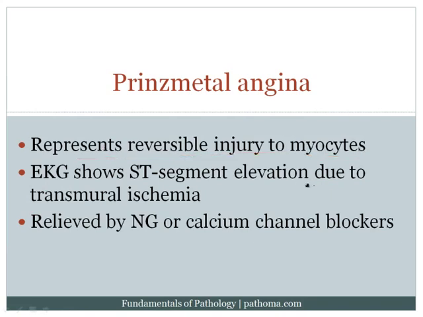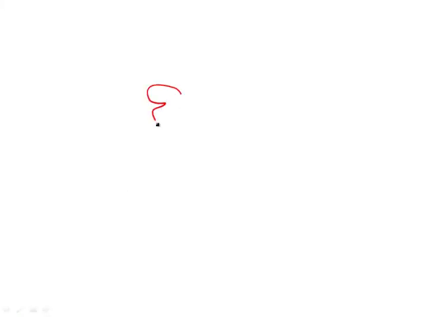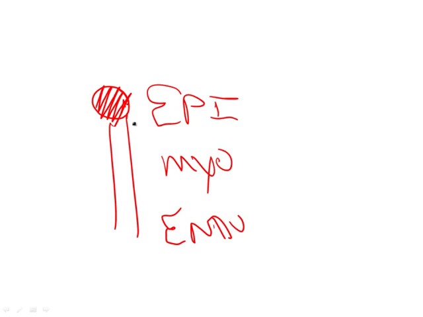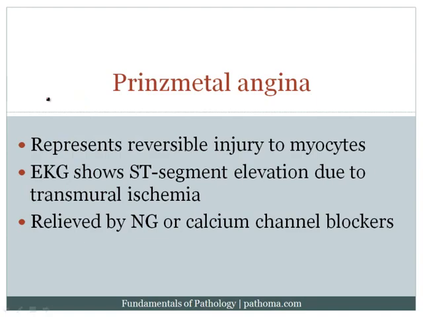And the EKG would show ST segment elevation. Now the reason being is that if this is the epicardium, this is the myocardium, and this is the endocardium, and what's happening here is that in the epicardium you've got the coronary artery, and this is completely clamping down. When this completely clamps down for a short period of time, you will cut blood supply to the entire wall, i.e. transmural. And when you have transmural damage, the classic finding is going to be ST segment elevation. Now this would also be relieved by nitroglycerin, which would decrease the preload on the heart. In addition, calcium channel blockers can be used, which would help to relieve the coronary artery vasospasm.